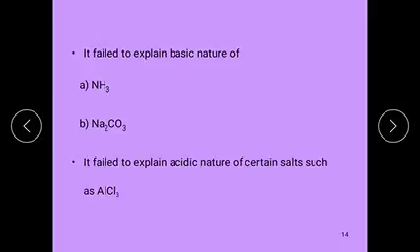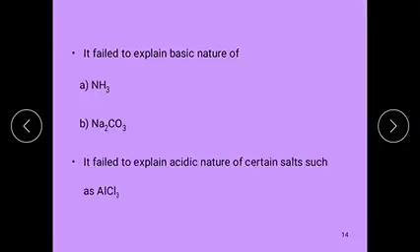Next, this theory fails to explain the acidic nature of certain salts such as aluminum trichloride. Due to its empty orbital, aluminum trichloride acts as an acid, but this theory could not explain that concept.